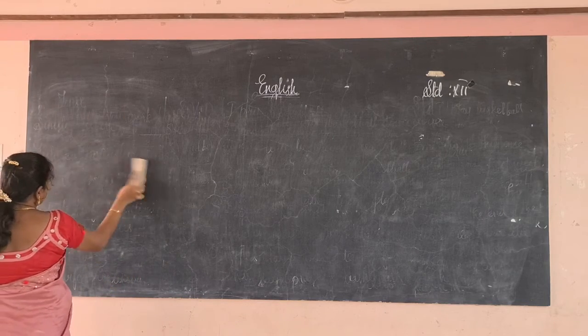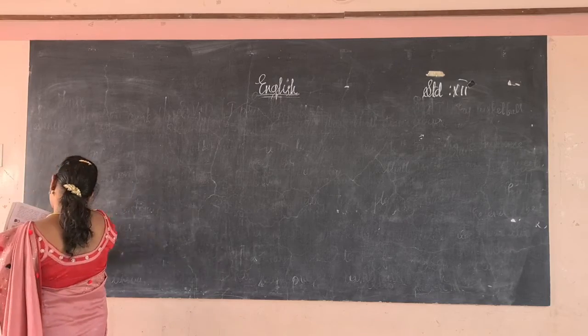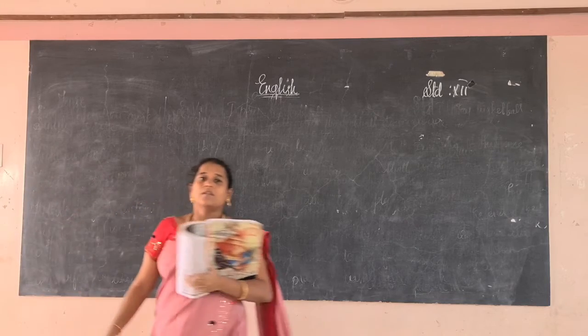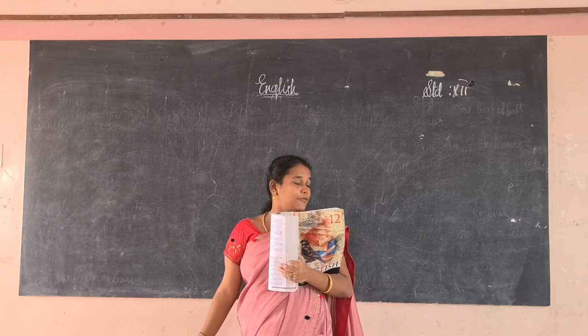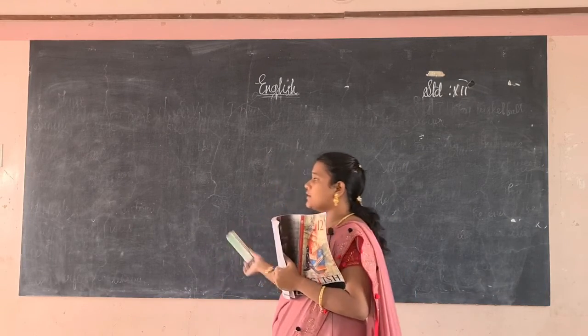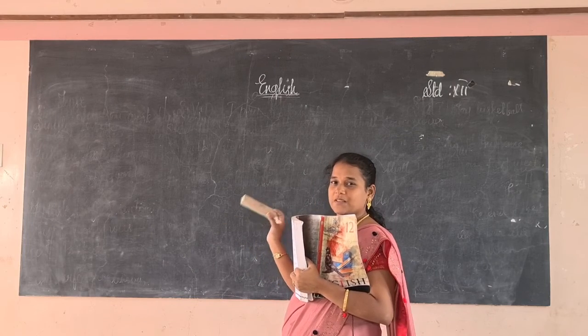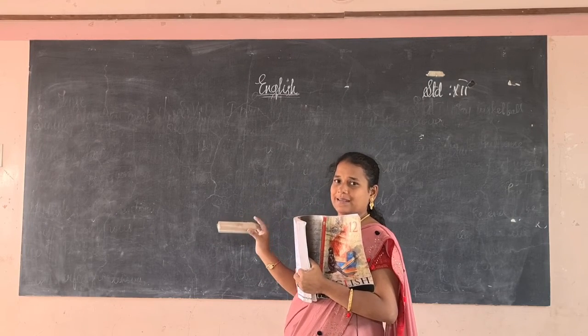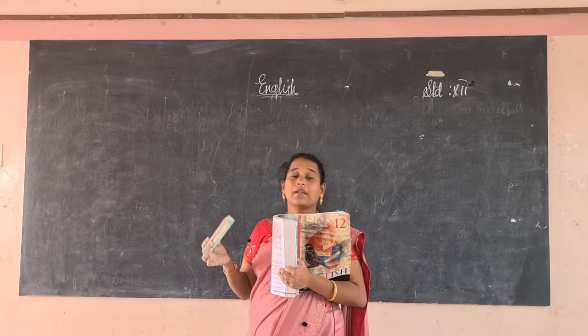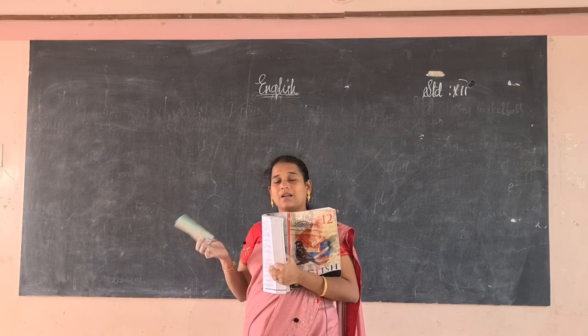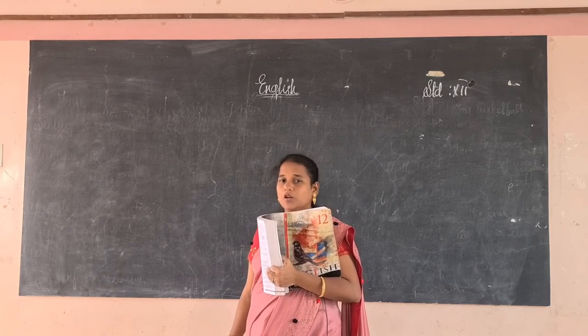This is how. So you have to do one thing. You have to frame sentences of your own using first person, second person, third person, at least for present tense and past tense. We will discuss the future tense in the next class. Okay, we will write the homework in the next assignment for the future tense.